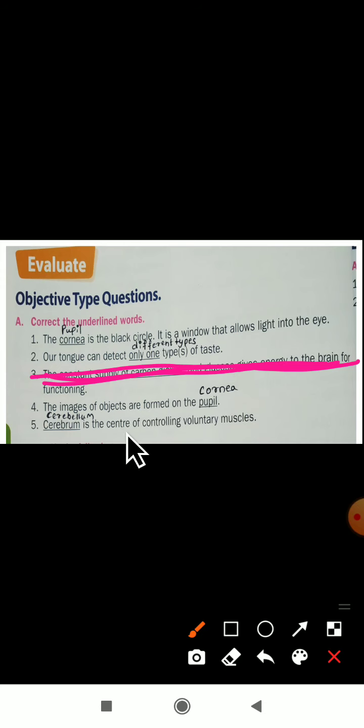The next one, fifth one. Cerebrum is the center of controlling voluntary muscle. Not a cerebrum, it is a cerebellum. Cerebellum. Cerebellum is the center of controlling voluntary muscles. So dear students, this is about the A part, that is correct the underlined word. Yes, we have corrected the word which they have underlined.